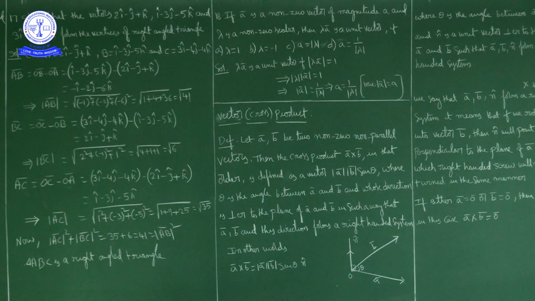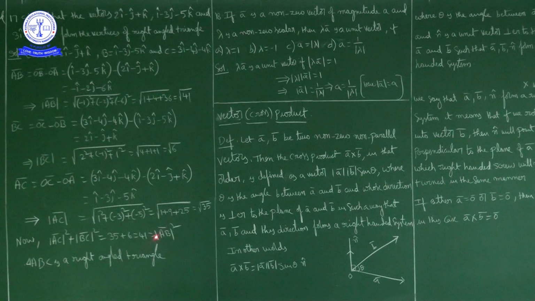Now if you observe here, what we have? Square root of 35, and this is square root of 6. Now magnitude of AC square plus magnitude of BC square is 35 plus 6, that is 41. It is nothing but the square of magnitude of AB bar.